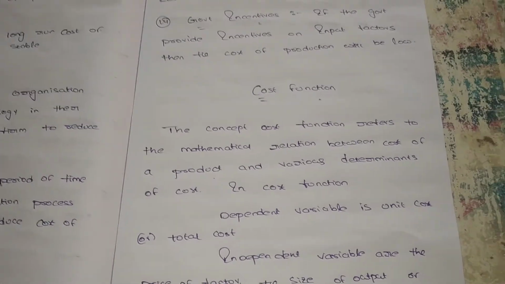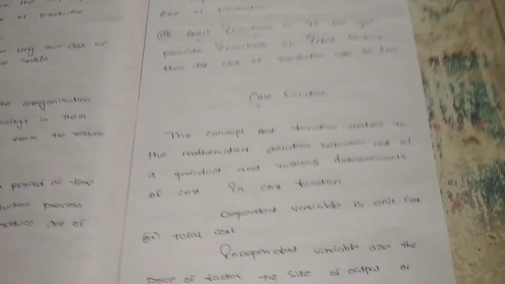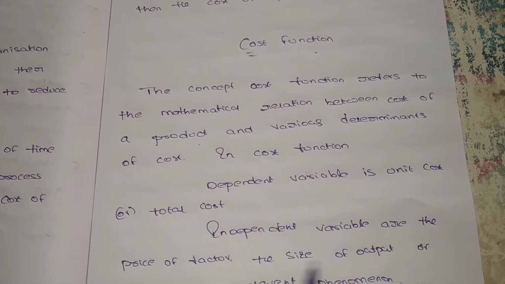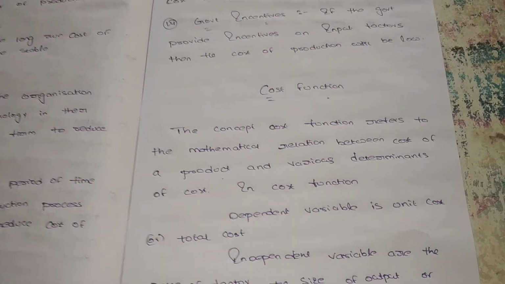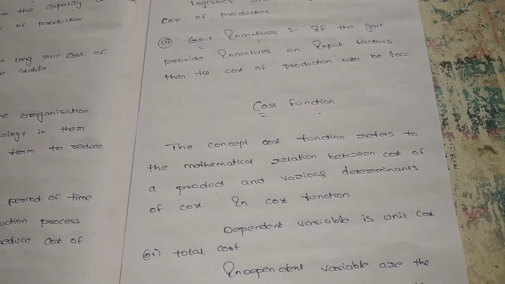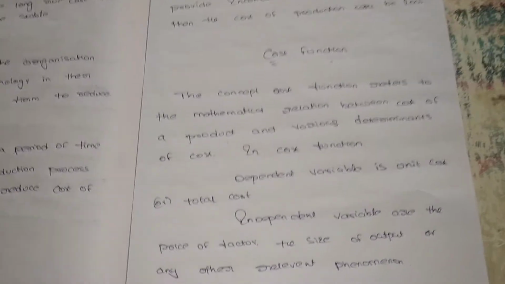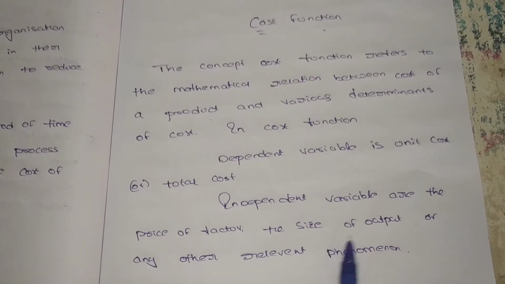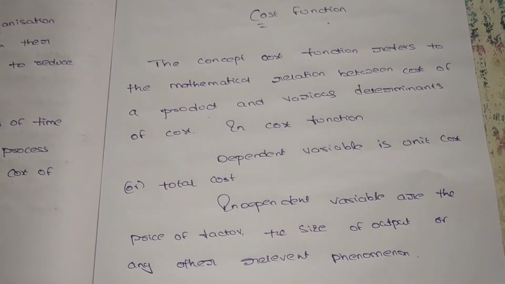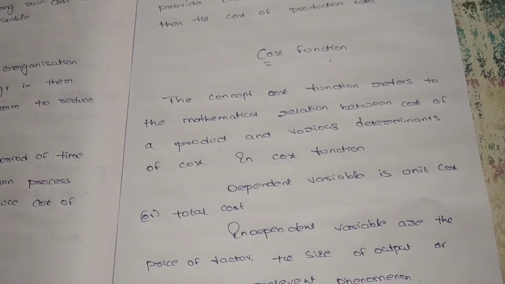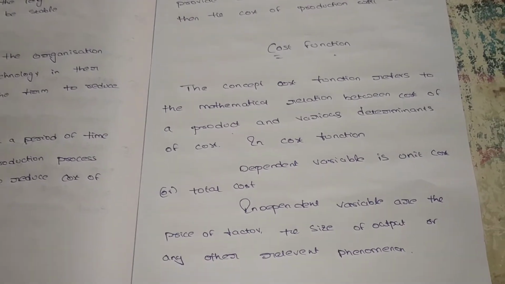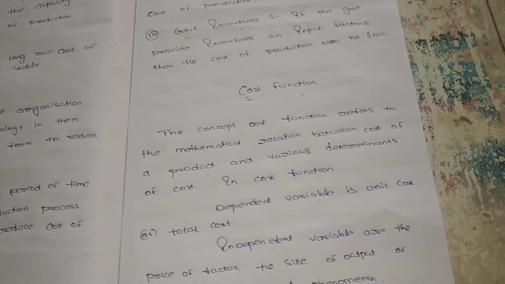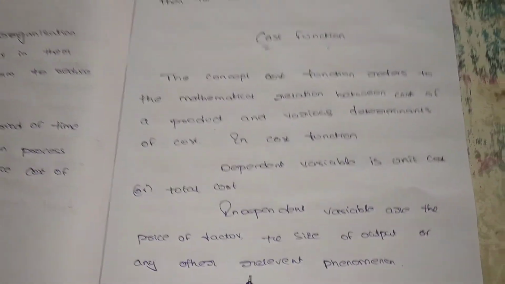There are two types of determinants, dependent determinants and independent determinants. What are the dependent determinants? The dependent variable is the unit cost or the total cost. You can say it is how much cost we incur per production of one unit. And independent variables are the price of factors, the size of output and any other relevant phenomena. Dependent means we can say it is a direct cost. Independent variables are things like traveling expenses, transportation, and advertisement expenses; all come under independent variables.